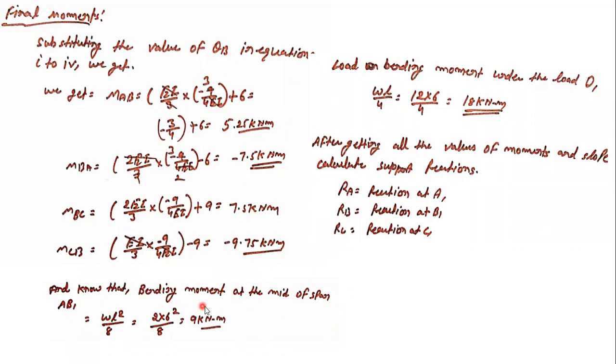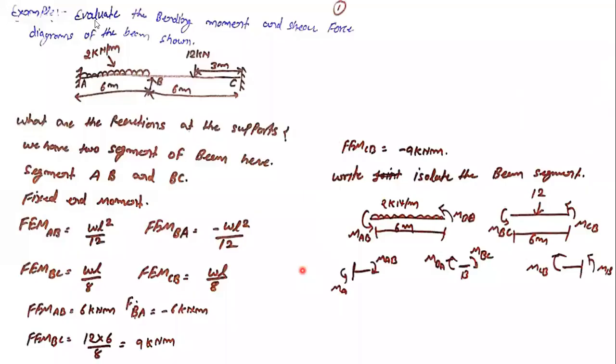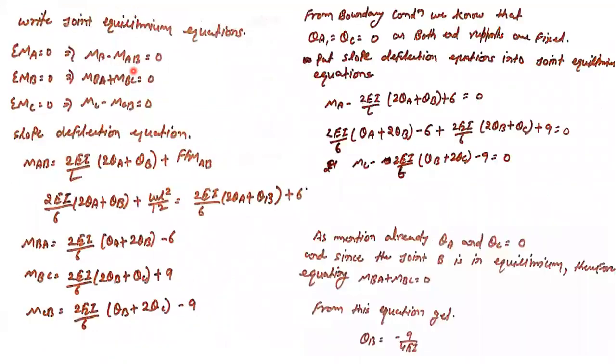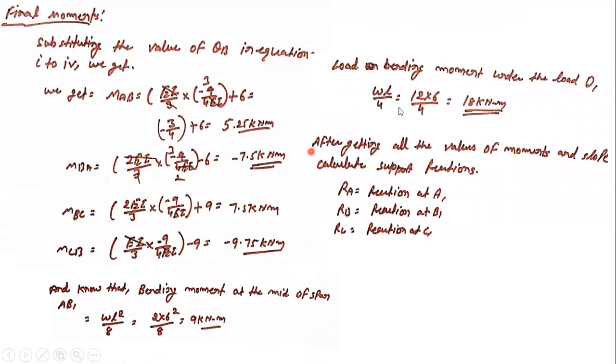We know the bending moment at the mid of the span: it is a simply supported beam with UDL loading. Let me show you the last segment. So this is the actual beam. If it is simply supported, what is the value of the maximum bending moment here? That will be WL square by 8 only. So everything we know. And for the other segment, as it is simply supported, we are considering WL by 4. So W is 12, L is 6 by 4.